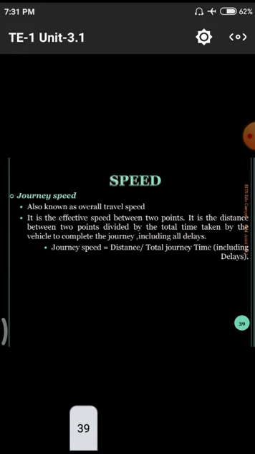These are the basic definitions of speed, that means journey speed. There are different kinds of journeys in our day to day life. We travel from a living area to industrial areas or other working places with some kind of speed. When we go to pilgrim places, like visiting monuments, we follow different kinds of speeds.